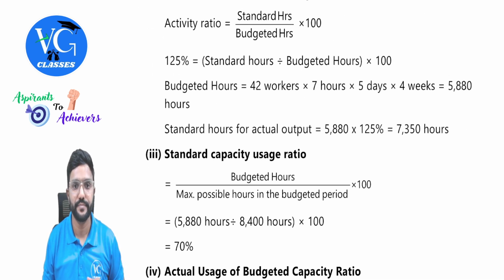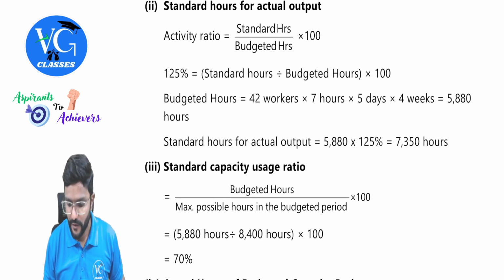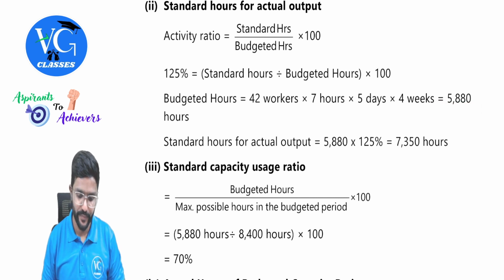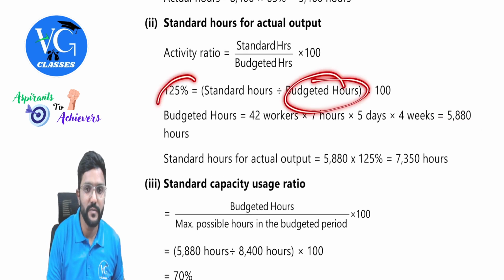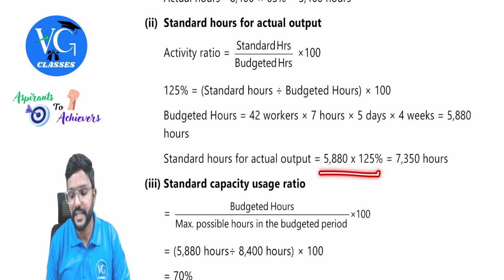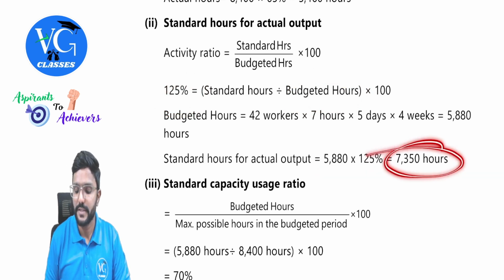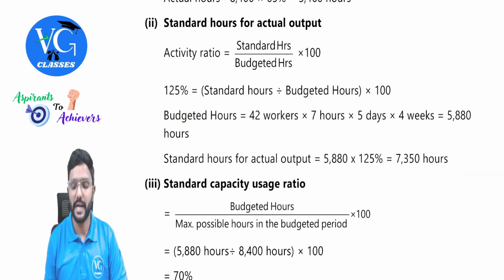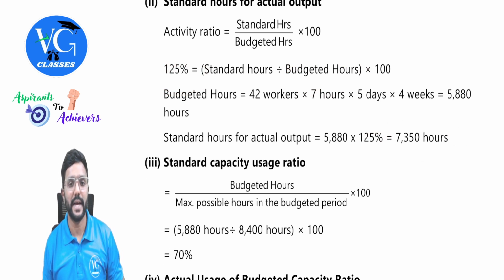So we'll get budgeted hours 5,880. So we know this, we know this. Multiply both. 5,880 into 125% will give us 7,350 hours, guys. So that is standard hours.